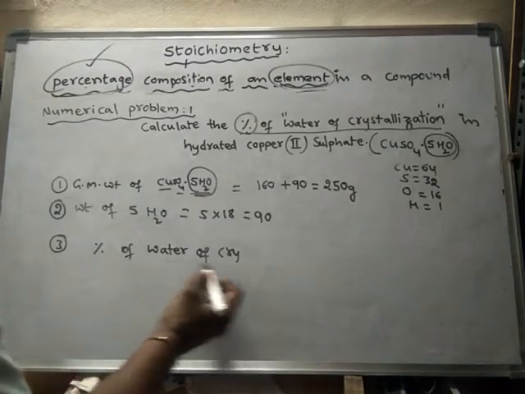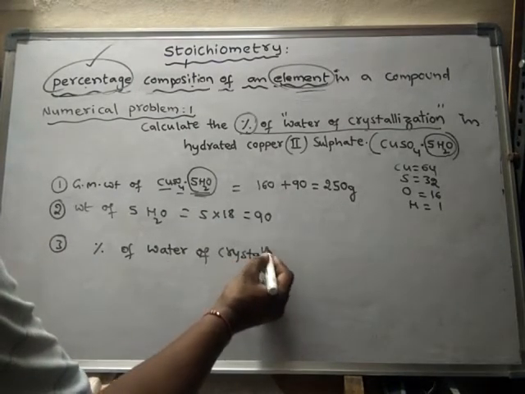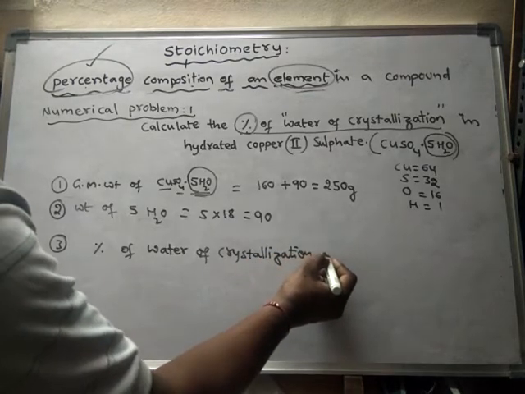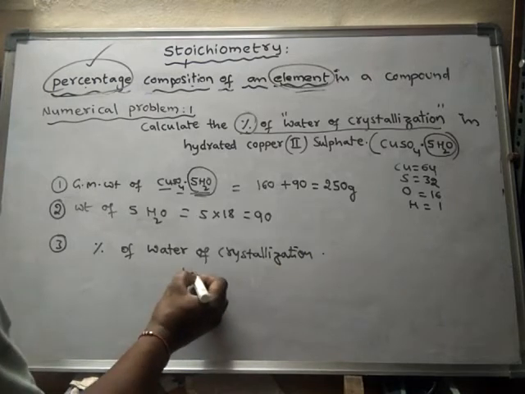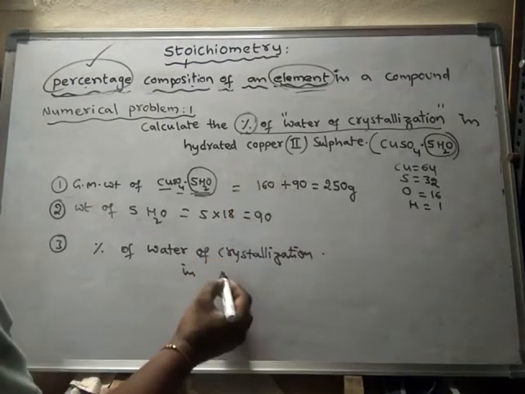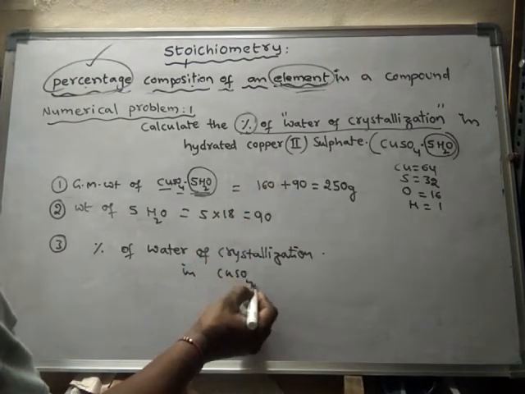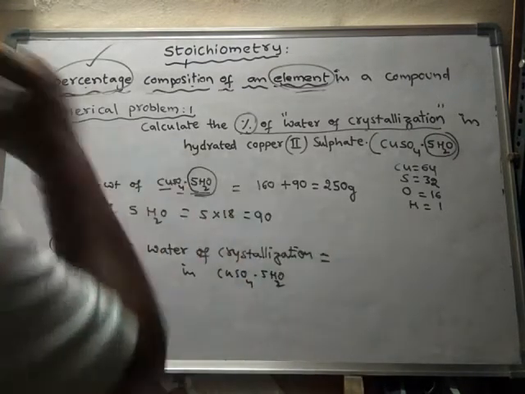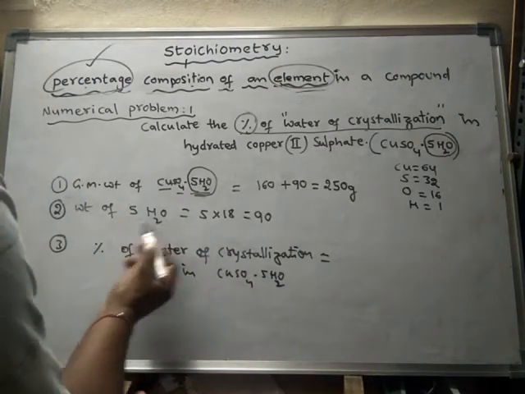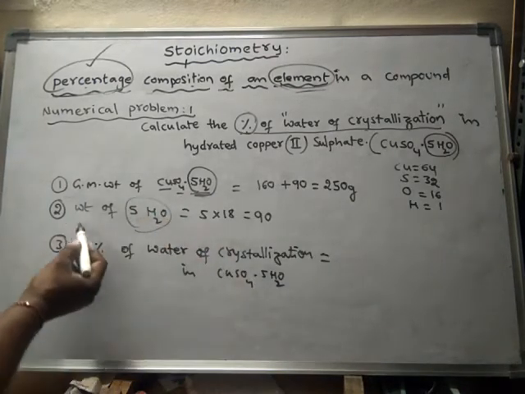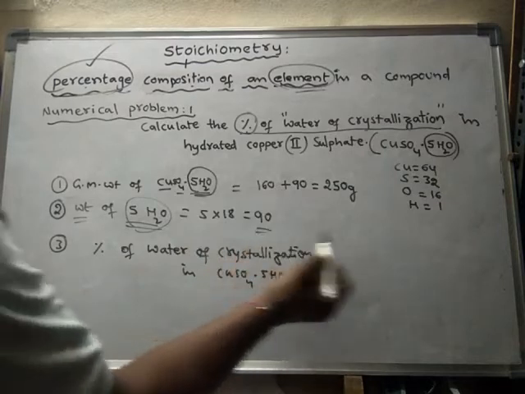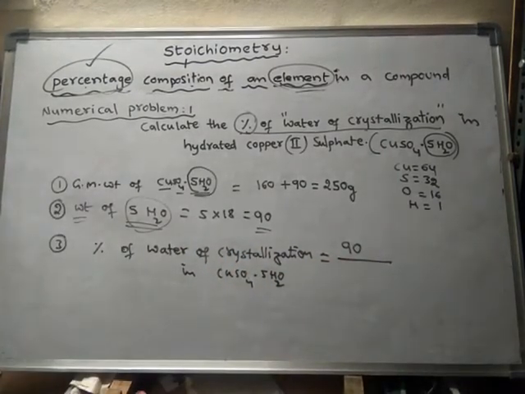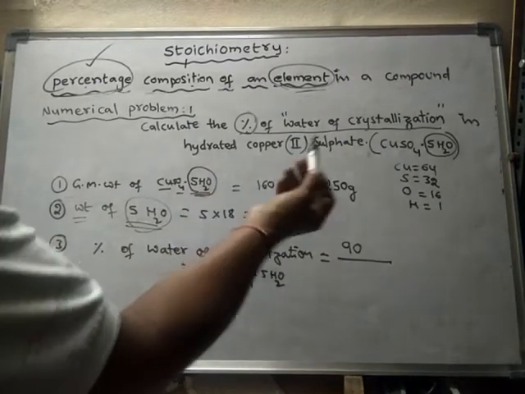So the percentage of water of crystallization in hydrated copper sulfate is equal to the weight of water of crystallization, which is 90, divided by the total weight of the compound.